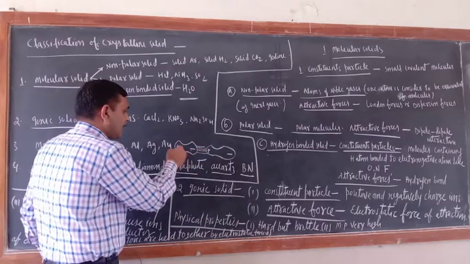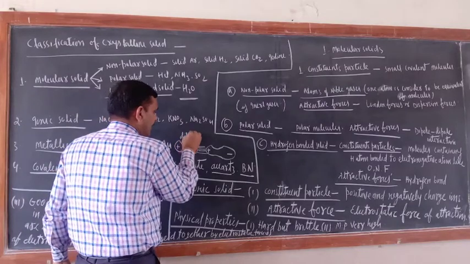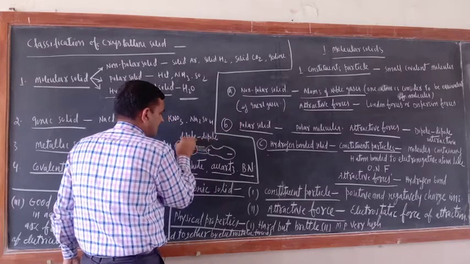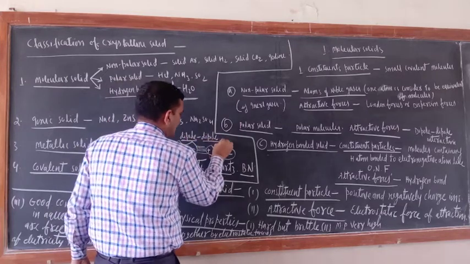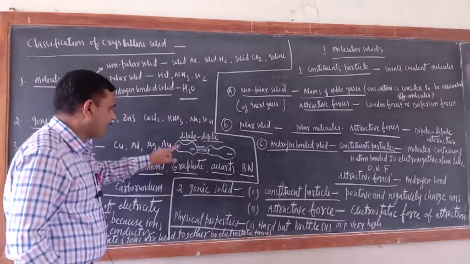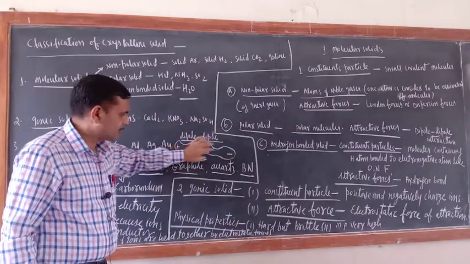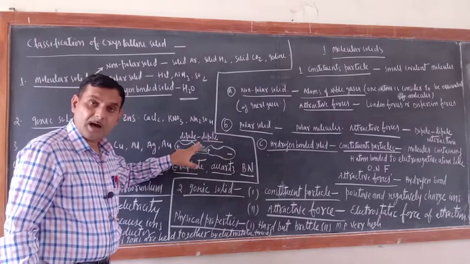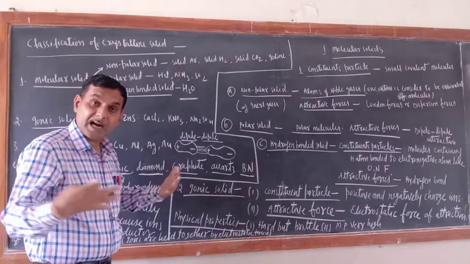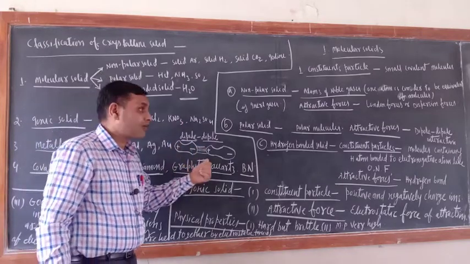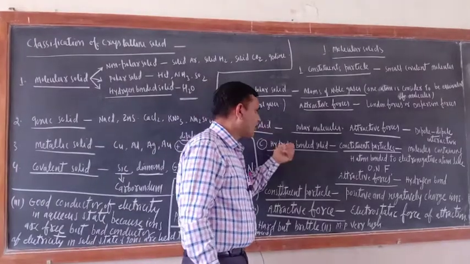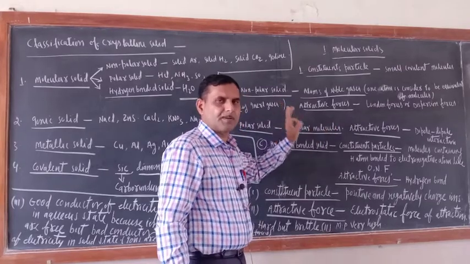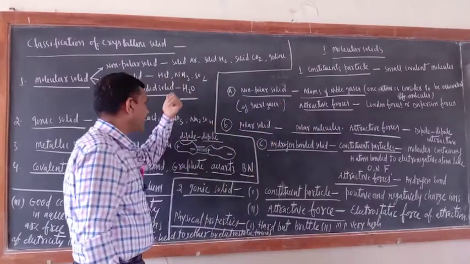dipole interaction. That is why we write dipole slash dipole. This is one pole, this is another pole. This is itself a dipolar molecule, and this is also a dipolar molecule. So the opposite poles of both molecules attract each other. This is called dipole-dipole interaction. So in polar solids, dipole-dipole interaction is found. This is the attractive force, and you should remember it. Examples I already wrote here.